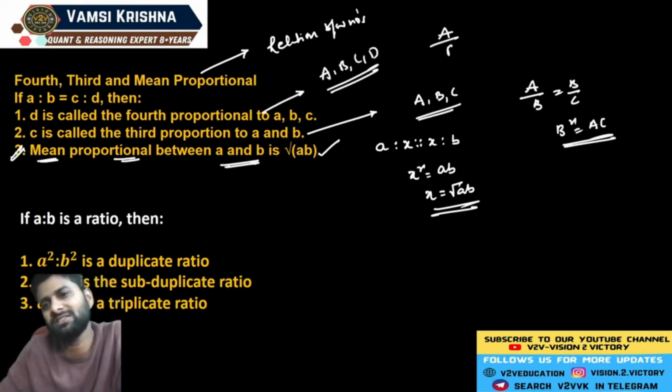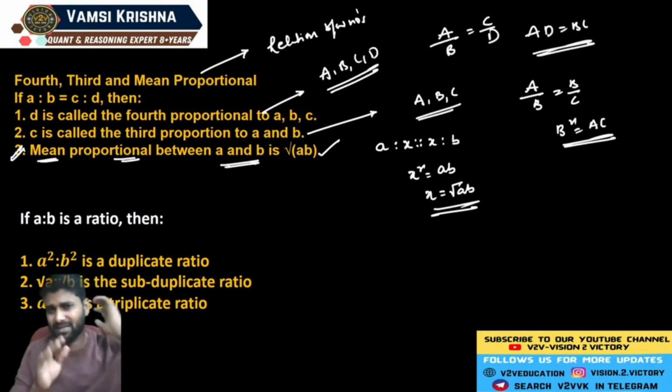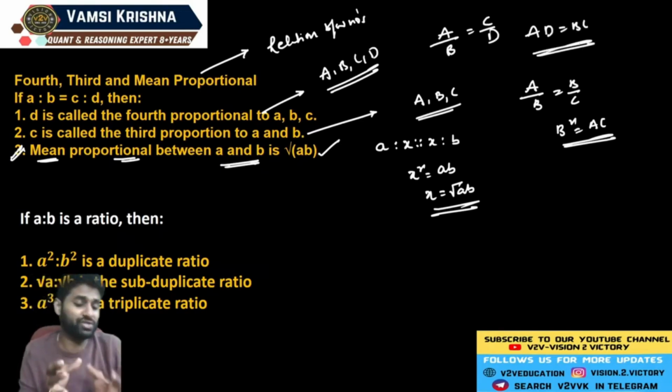So here the theory says that A by B is exactly equal to C by D. Similarly, AD is exactly equal to BC. Guys, out of 100 percent of questions in ratio and proportion, 98 percent you can get from the concept of ratio. Only 2 percent, if you're preparing for any CAT examination, XLRI or any campus placements, you will get from the proportion concept only.